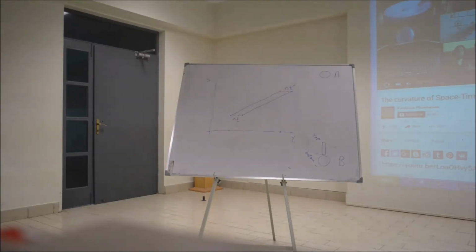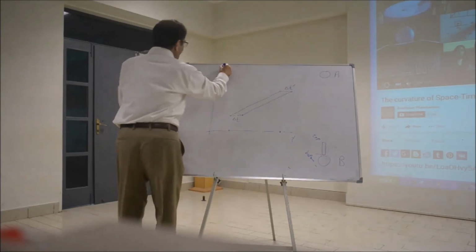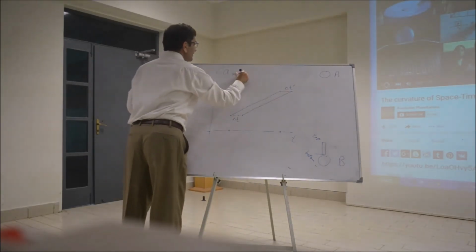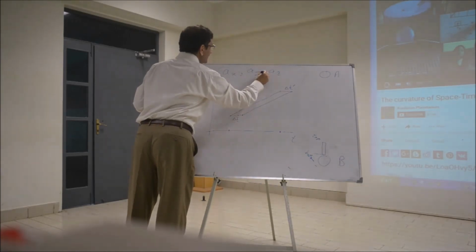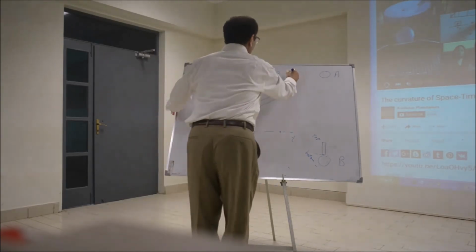Something is wrong. What we are talking about is a 3-acceleration. Acceleration has to be what? A 4-acceleration. So it means acceleration is not ax, ay, az, it's what? ax, ay, az, at.